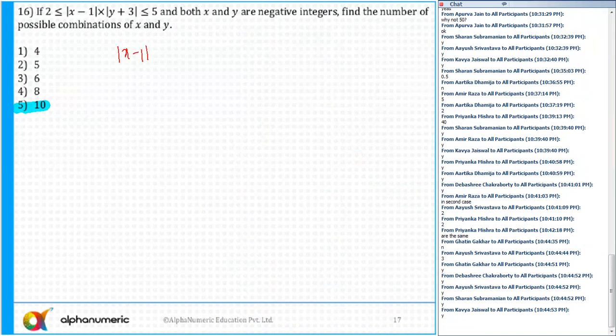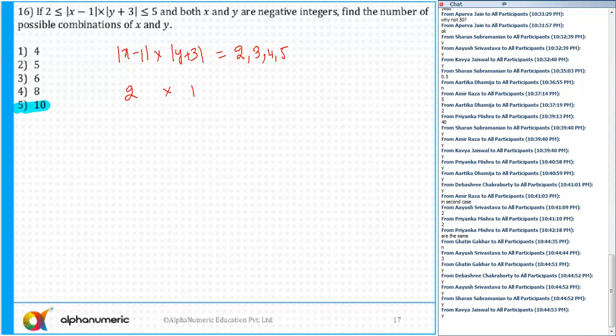I can say mod of x minus 1 into mod of y plus 3 can be equal to either 2 or 3 or 4 or 5. So the possibilities here, if I write down, are 2 into 1, which is equal to 2. But can I reverse it? Can I say 1 into 2?